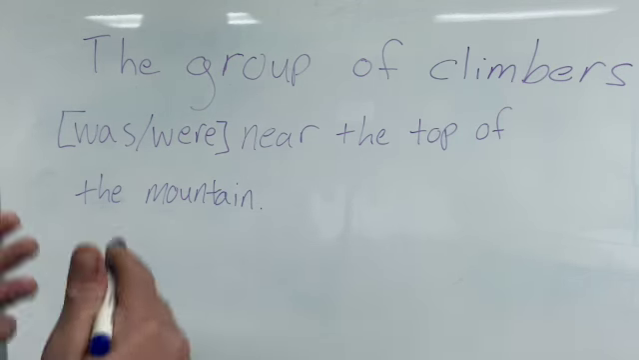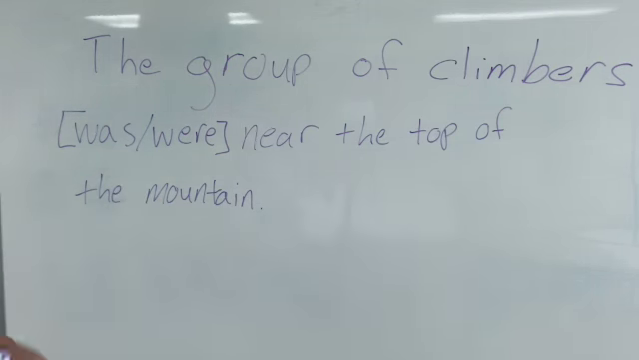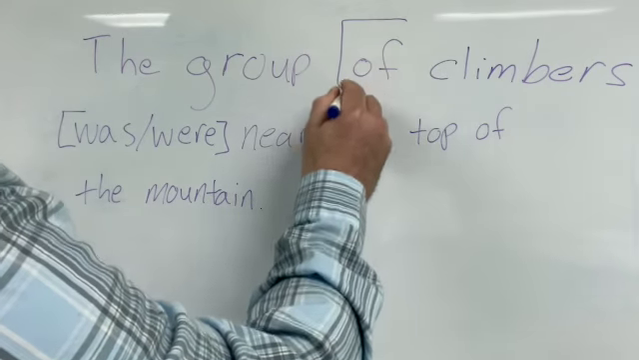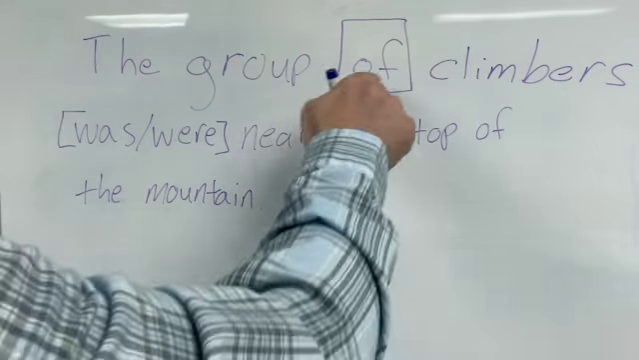So what we have in the sentence is a lot of different things, but one of the main things that can trip up students when it comes to identifying subjects of the sentence is prepositional phrases. There are 3 prepositions in this sentence. I'll put a square around all the prepositions. The first preposition is of. That's a preposition right there.